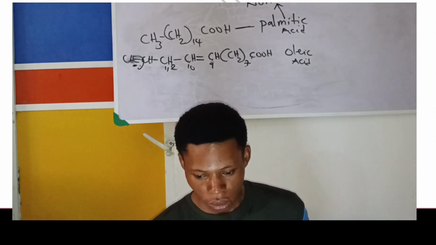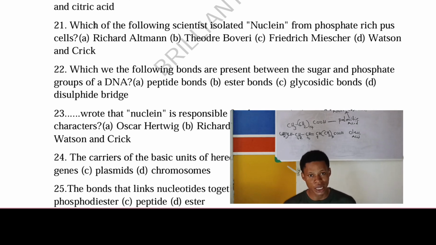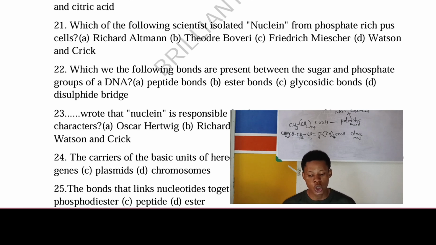Let's move on. Question number 21. Which of the following scientists isolated nuclein from phosphate-rich pulses? This scientist isolated nuclein from phosphate-rich pulses, and the name of that scientist was Friedrich Miescher. Option C. So the answer is option C.